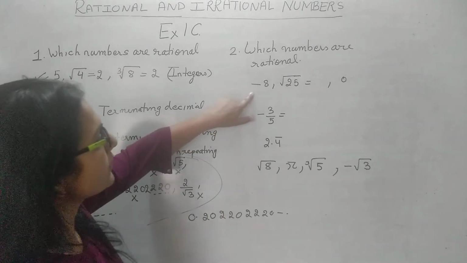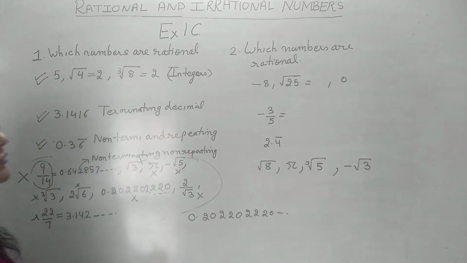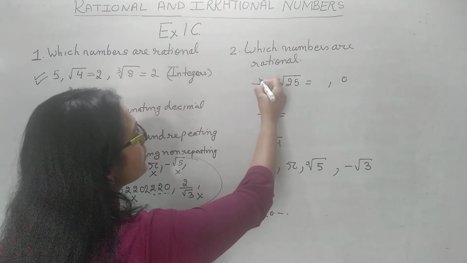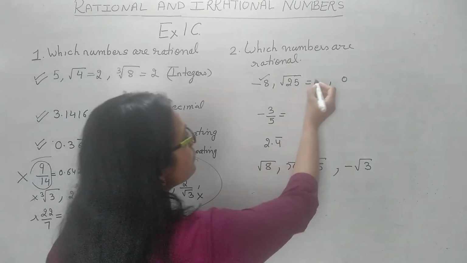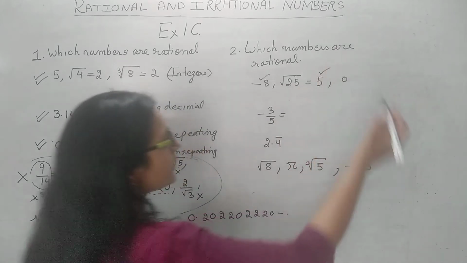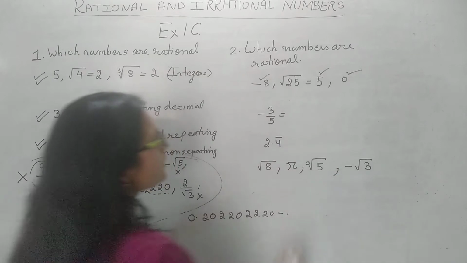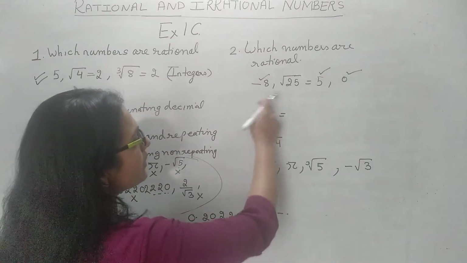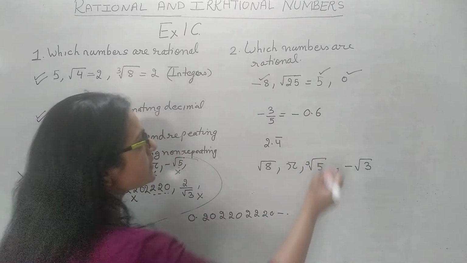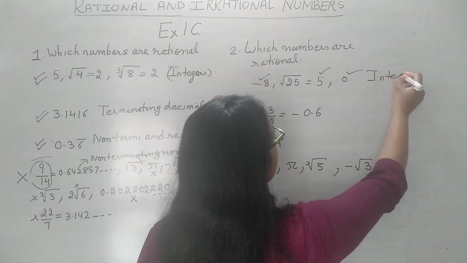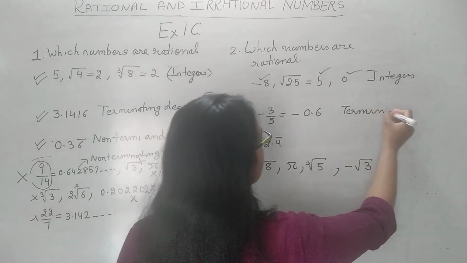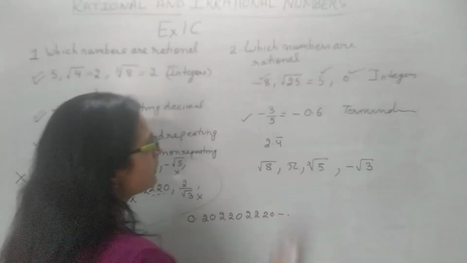Come to the second question. The same. We have to check whether they are rational or not. This is what? Integer. What is an integer? Rational number. What is root of 25? Square root of a perfect square. It is an integer, rational number. 0 is rational. Now -3/5, you convert it into decimal, answer comes out to be 0.6. So these are all integers, therefore rational. This is a terminating decimal, therefore it is rational.